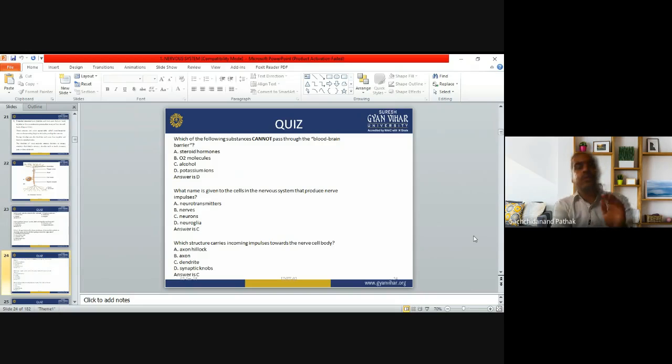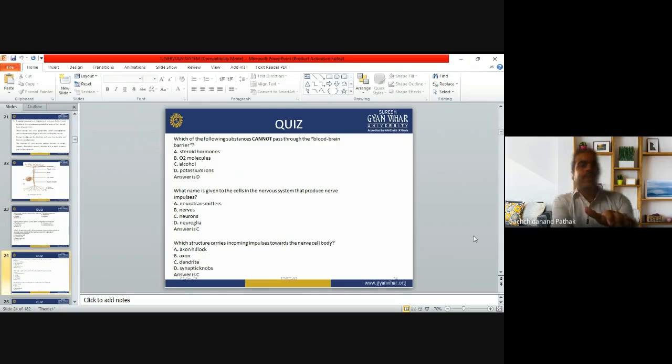So only those things can go inside the brain that can cross this barrier. This barrier is lipophilic in nature, so those lipid-soluble substances can easily cross the blood-brain barrier and go inside. Those that are not lipophilic cannot cross.